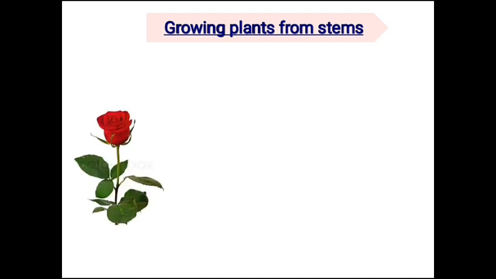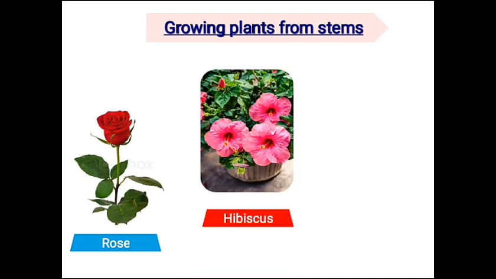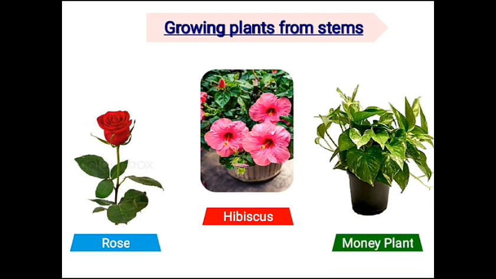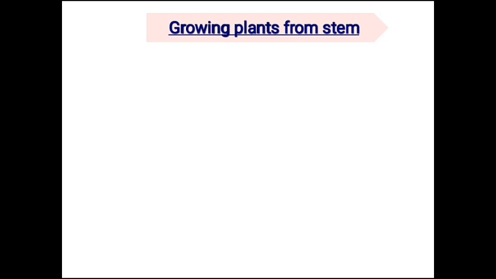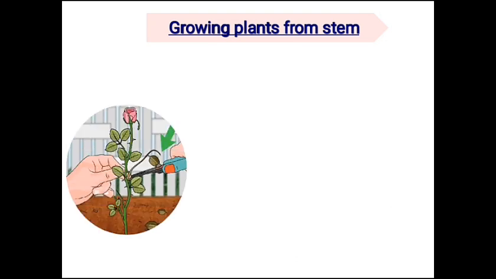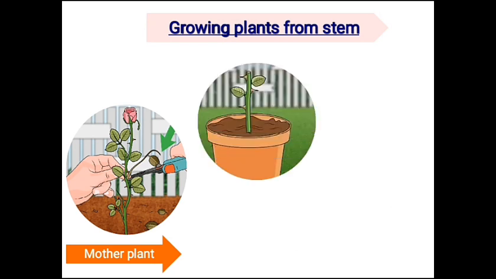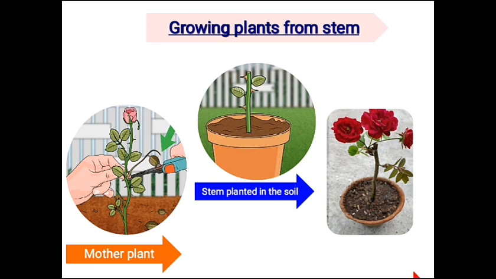Some plants like rose, hibiscus and money plant can be grown from stem cutting. The plant from which the stem is cut is called the mother plant. Stem cutting is planted in the soil and after a few days the stem cutting grows into a new plant.